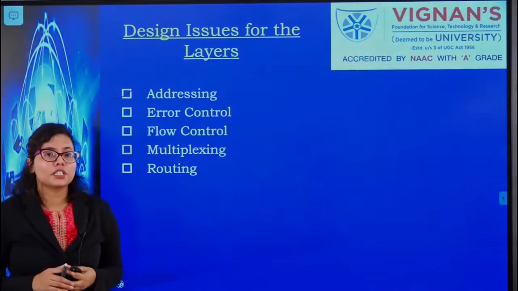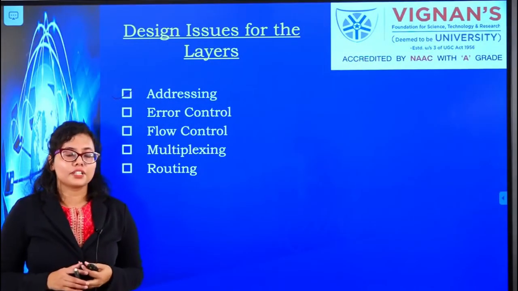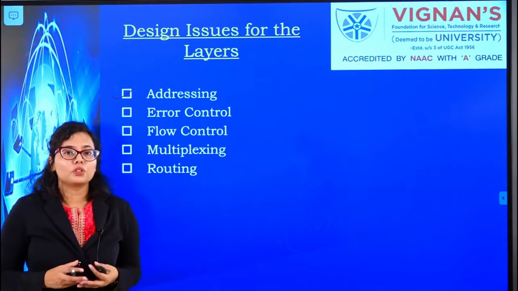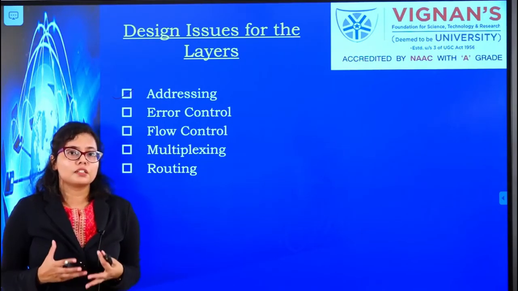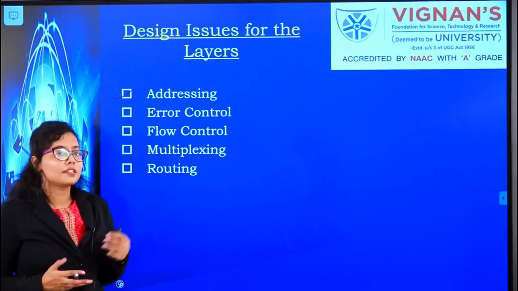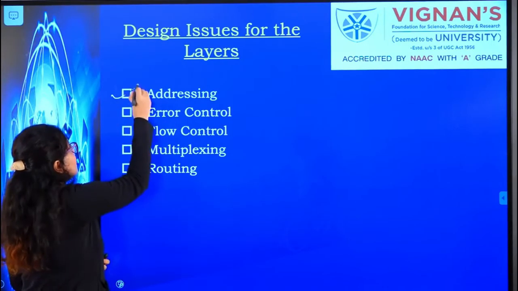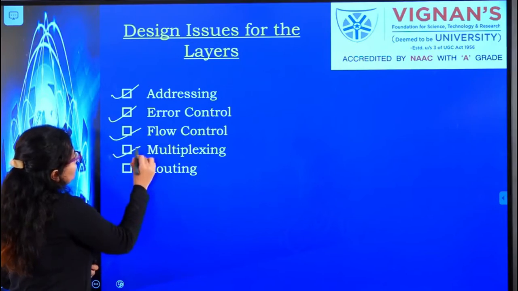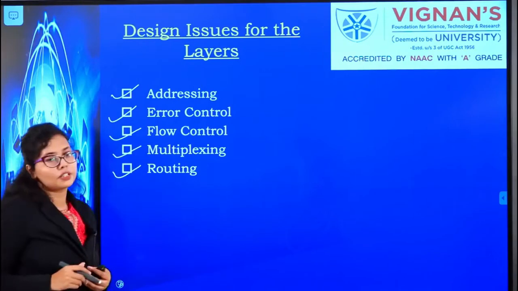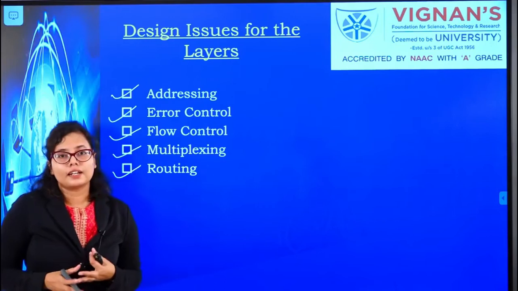The next structuring issue that we will discuss are the design issues. While developing the protocols for the layers, the network designers have to look out for certain design issues. Here are some of the listed design issues. First is the addressing, second error control, third flow control, fourth multiplexing, and fifth is the routing. So basically what is addressing?